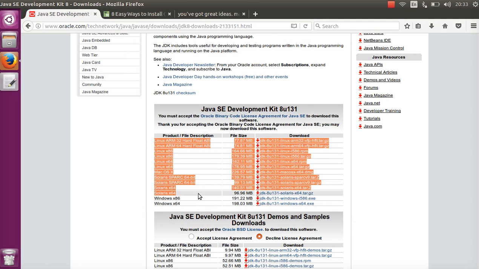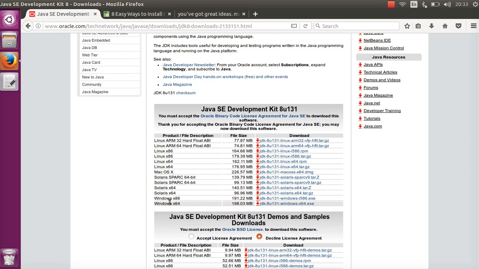Then just select the ones that match your system. If you're a Windows user, just click this and don't forget to check the bits. Then after you downloaded it, if you're a Windows user, you can just install it like a normal application, and so is Mac users. But with Linux users, it's a little special.